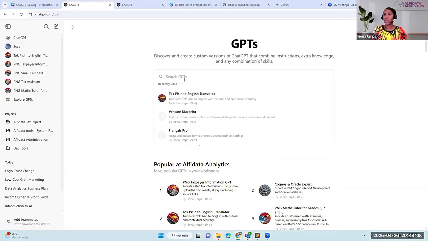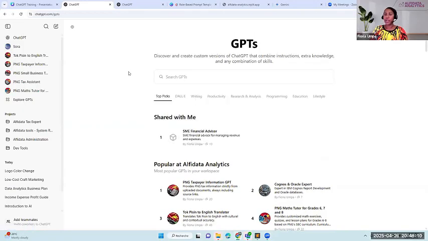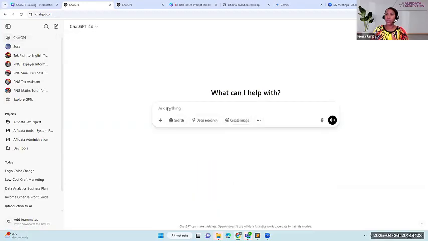What custom GPTs are, they are a copy, if you like, of ChatGPT tailored to a specific task. Because when you are using the main ChatGPT window here, I said that it's best to use the role-based prompt, because we try to guide the AI to focus on a particular domain, for example.